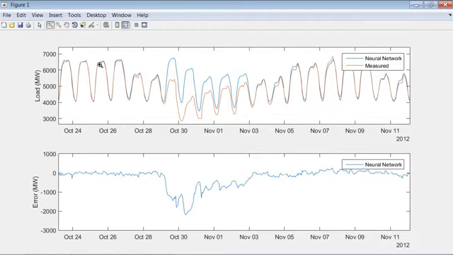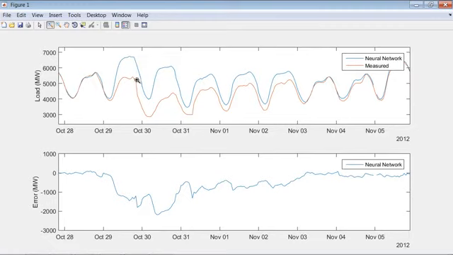So we can see for a couple days leading up to this event, our neural network in blue was following the actual response pretty well. And again, we're predicting what's going to happen 24 hours ahead of time. But then we run into a situation where our model gets just way off by thousands of megawatts for about a week. It takes a long time for it to recover and get back on track.